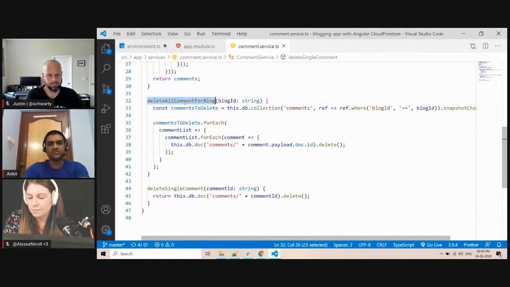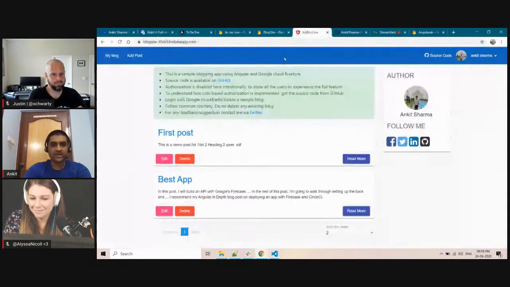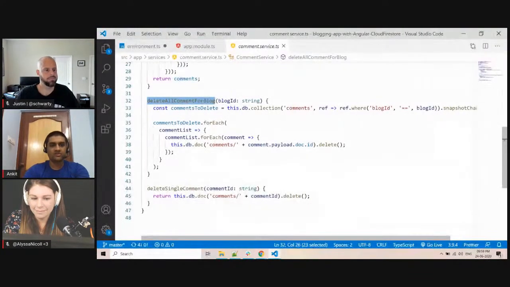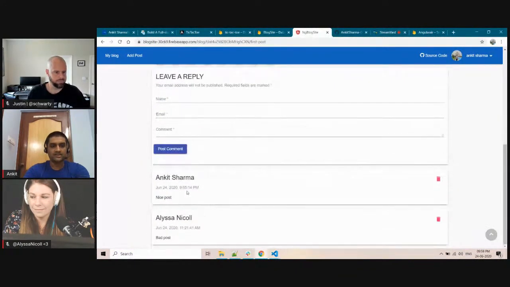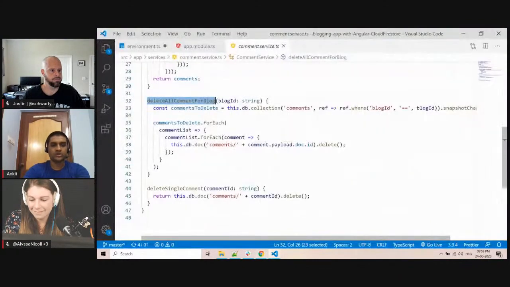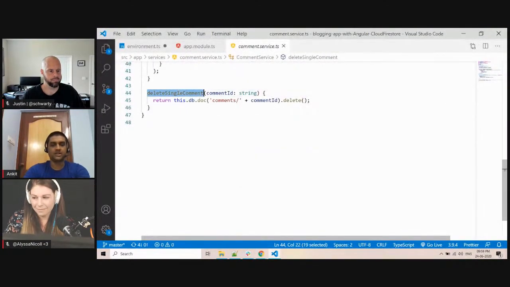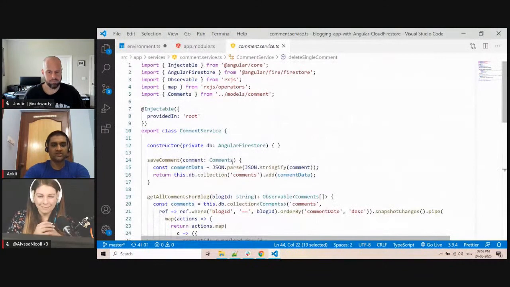So what is the difference? Let's say I delete a particular blog. If I go here and click on this delete button, then all the comments for this blog should also be deleted. That is why we have delete all comments for a blog. But each comment has a unique ID, and if you want to delete a single comment, you have the delete single comment method. So that is how my service is structured.